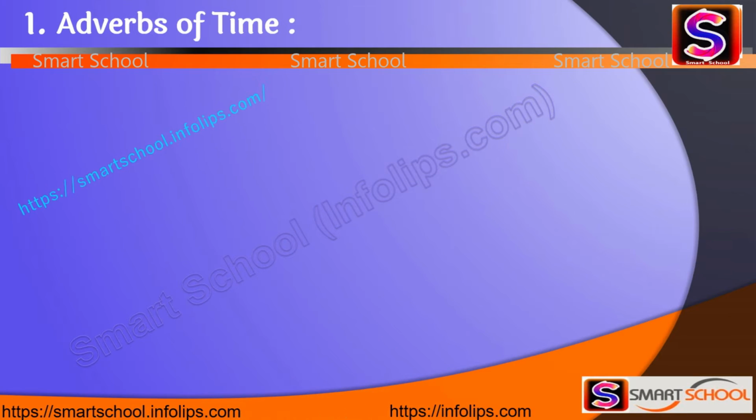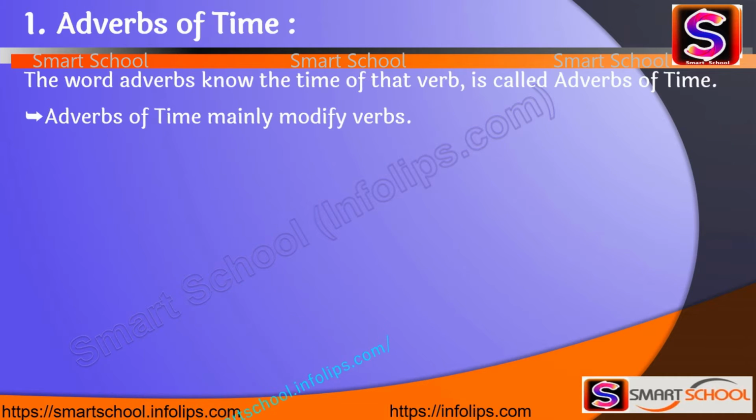First one, the adverbs of time. The word itself says that it's related to time. The word which tells us the time of that verb is called an adverb of time. It means the adverb which describes the time of that verb is called an adverb of time. Adverbs of time mainly modify verbs.